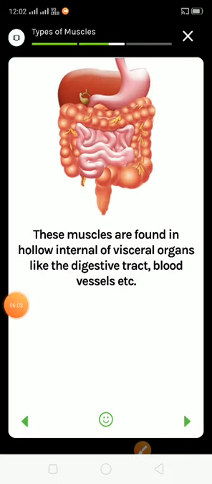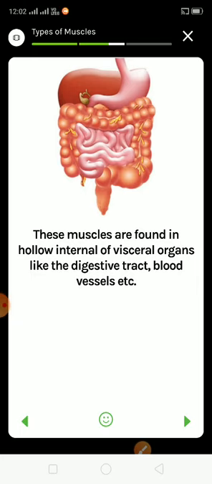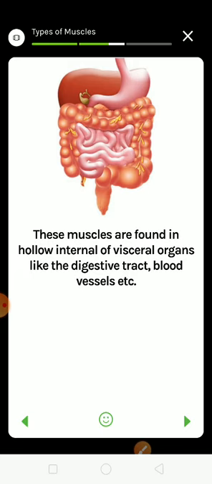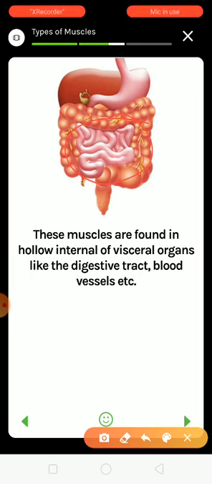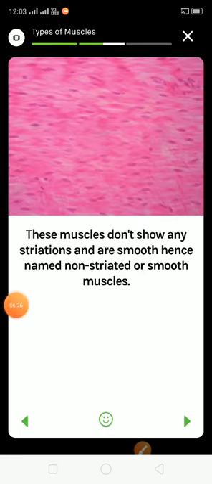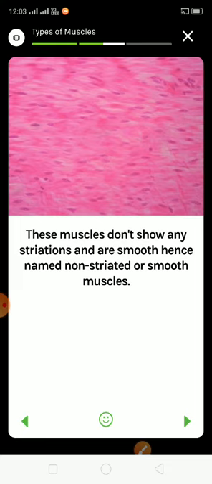And these smooth muscles are found in hollow internal visceral organs like the digestive tract, blood vessels, etc. These muscles are not under our control, they work without our thinking, that is automatically they work.